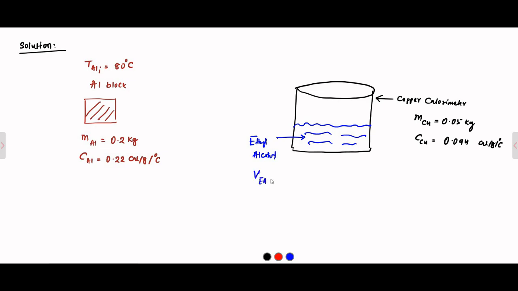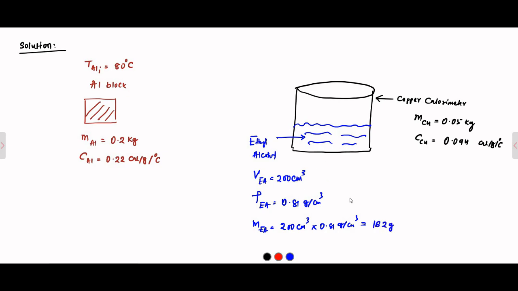The volume of ethyl alcohol is 200 centimeter cube, and the density of ethyl alcohol is given as 0.81 gram per centimeter cube. So the mass of ethyl alcohol will be simply volume into density, that is 200 centimeter cube into 0.81 gram per centimeter cube, which is equal to 162 grams.